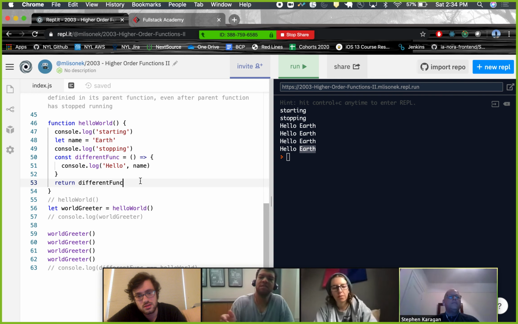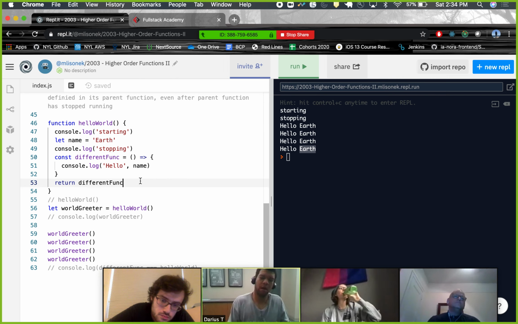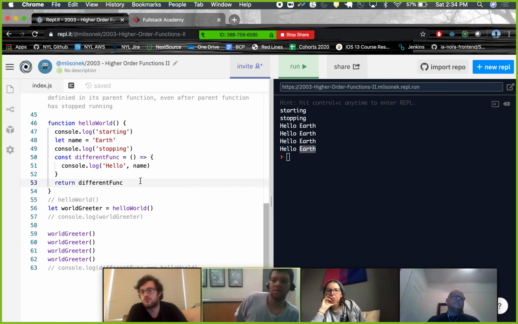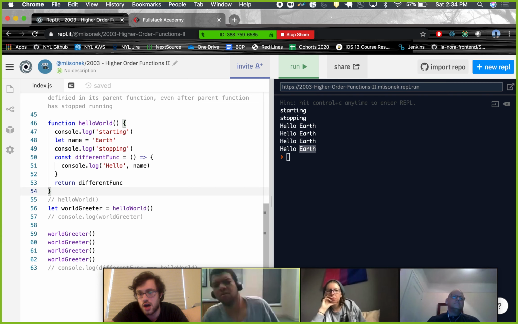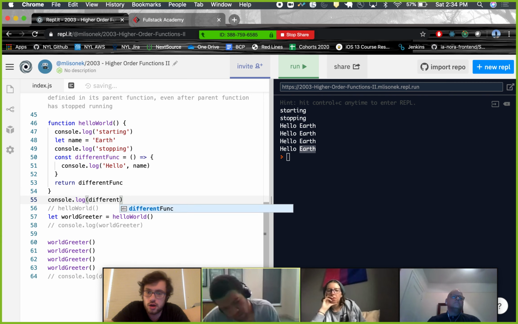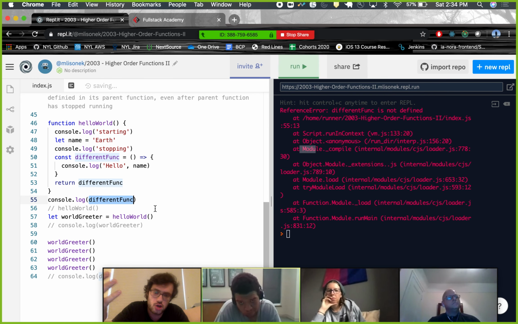Well, wasn't this part of scope? More local functions will still have access to outer function variables. So isn't that just part of scope? You can think of this as part of scope, but it's very specific to functions. If I console.log different func, I can't do that, right? Because of scope. It's defined in here.